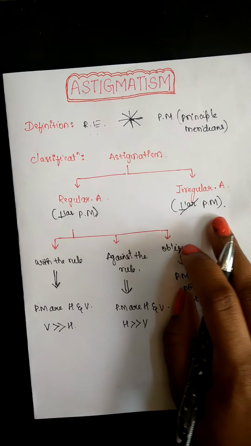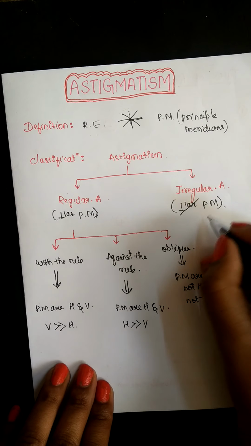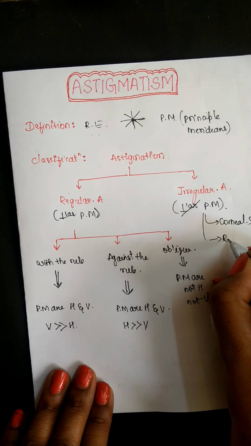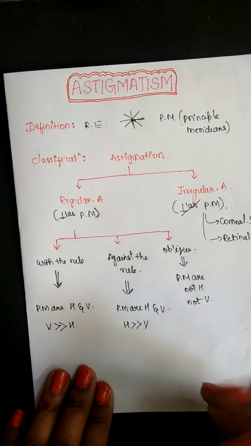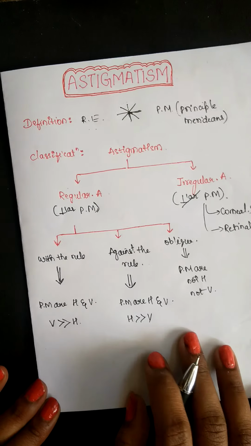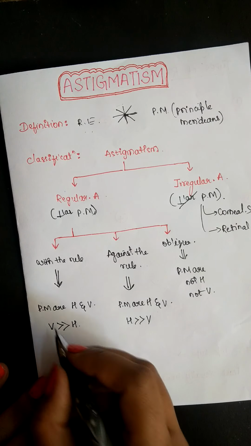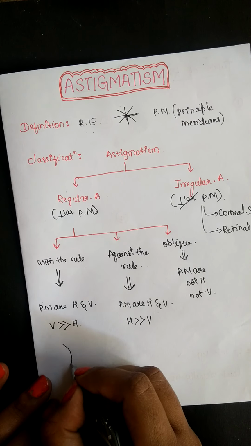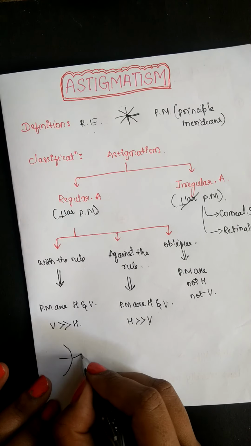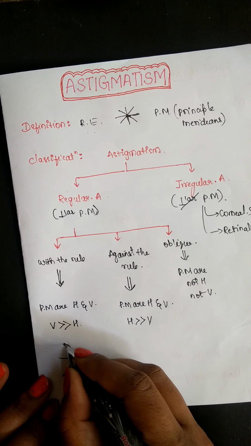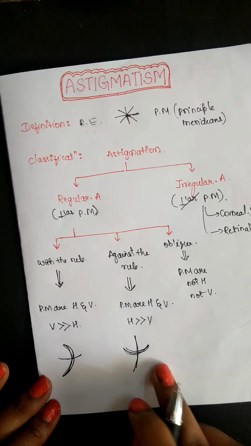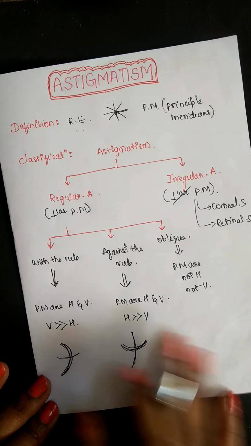Irregular astigmatism is usually seen in corneal scarring or retinal scarring, etc. Remember, vertical more than horizontal means the vertical curvature is more than the horizontal one. Here the horizontal curvature is more than the vertical. This is one way of classifying astigmatism.